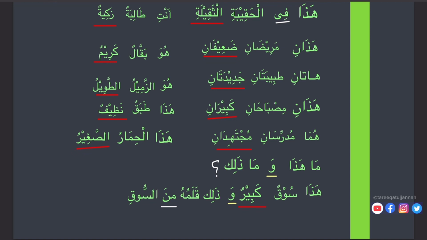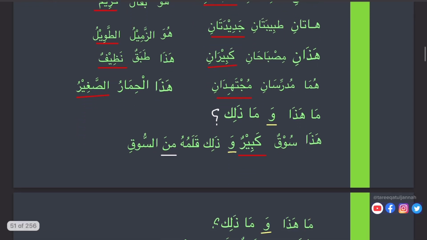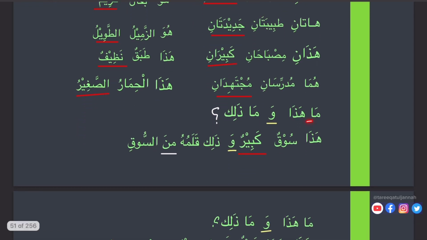Okay. Here, ma haza wa ma zalika. Again we are using ma haza wa ma zalika. What is this and what is that? Haza ismu isharatul lil karib and zalika ismu isharatul lil ba'id.